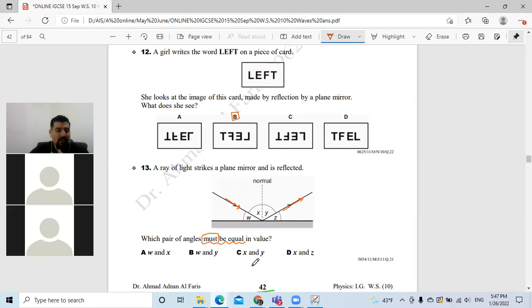Excellent. Shukran Ibrahim also. Okay, the answer is C. The angle of incidence must be equal the angle of what? Of reflection. So the angles X and Y, they have to be what? Equal. Good. Shukran alaykum.